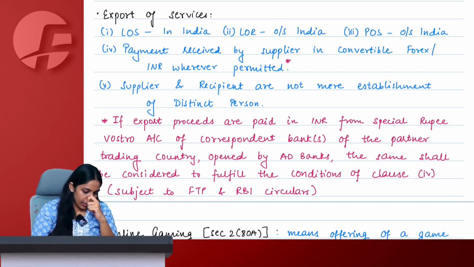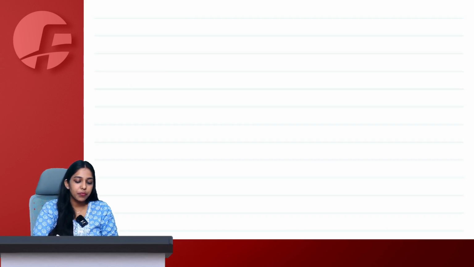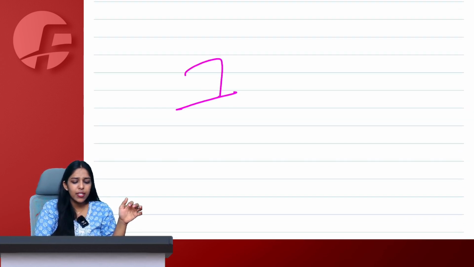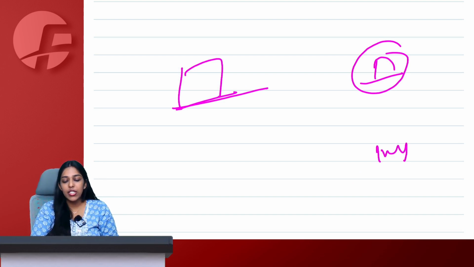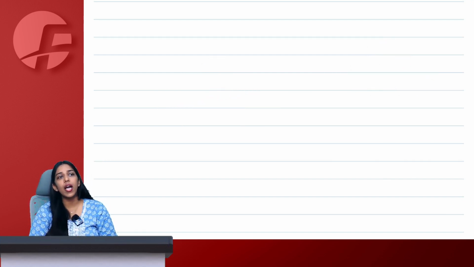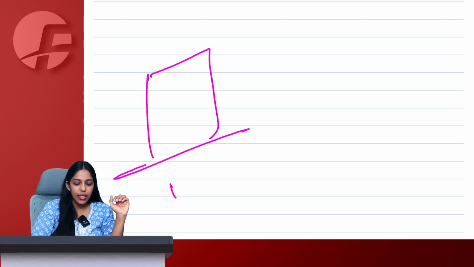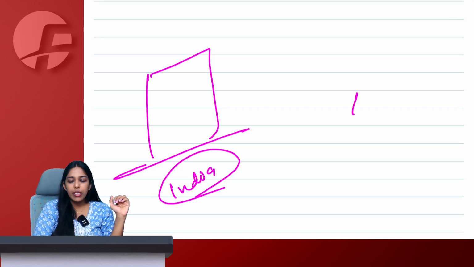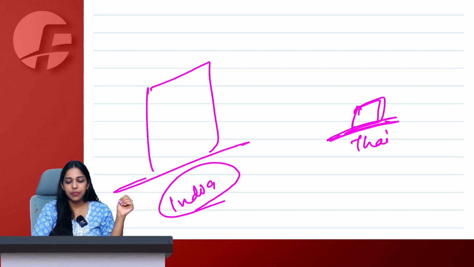Okay, ma'am. And the last point says that supplier and recipient are not mere establishment of distinct person, which means it is not that my own branch is only there. Now we will also discuss this in much detail when we move on to a chapter named import under GST. I will explain what we mean by establishment of distinct person and everything again, but for now, very simple, you can keep this point number 5 in mind, that I have a company here in India and I have a very small representational office, let's say in Thailand.